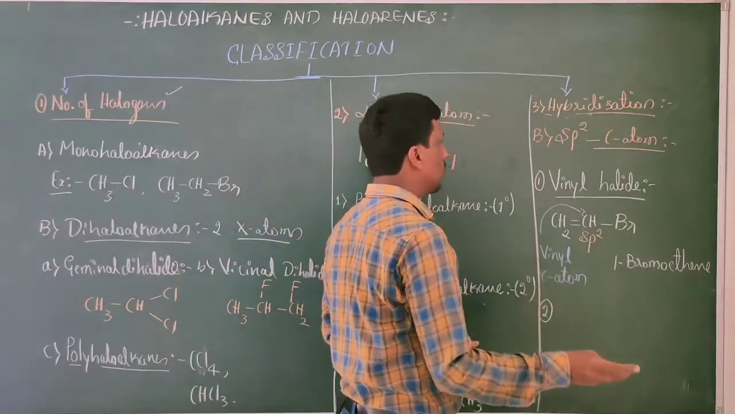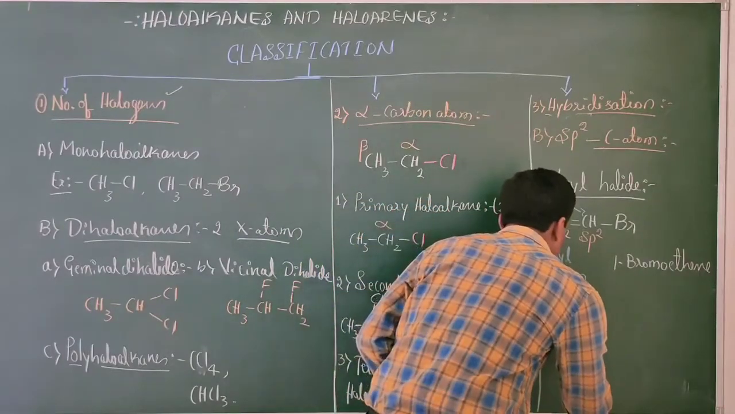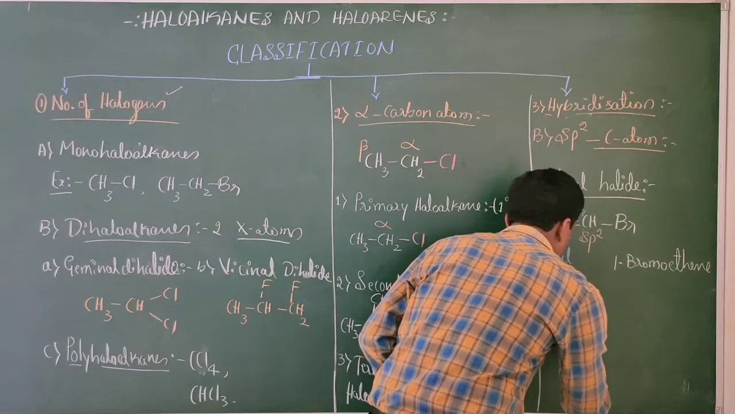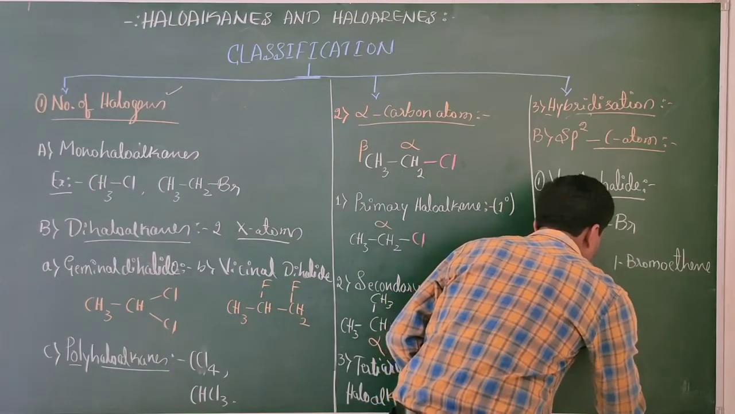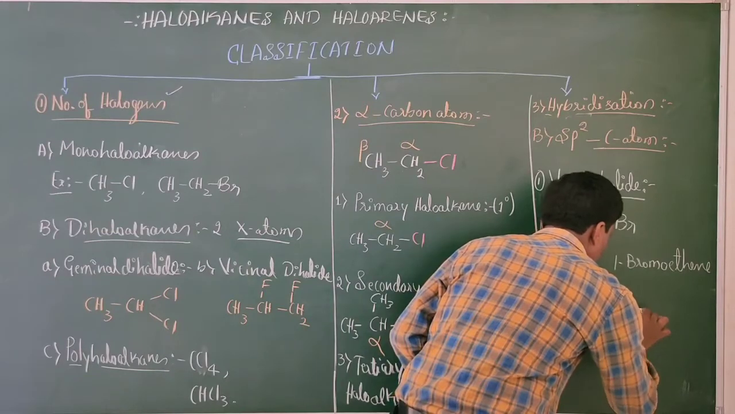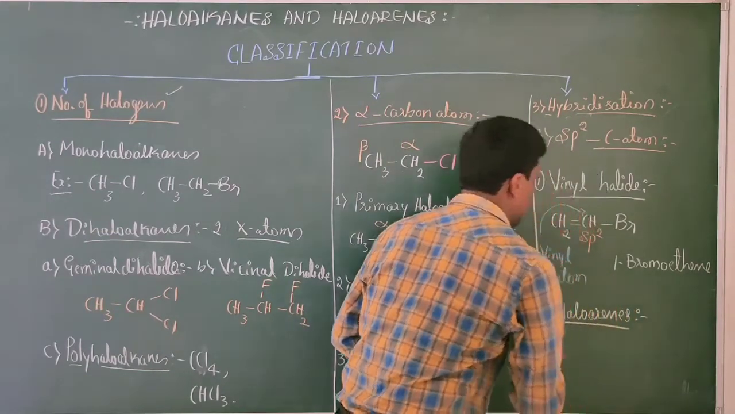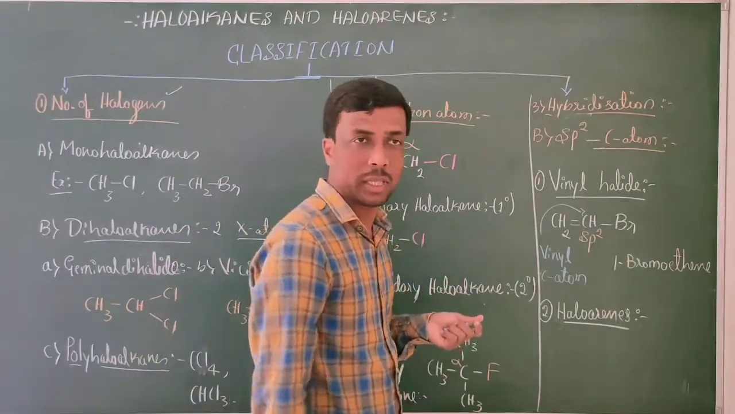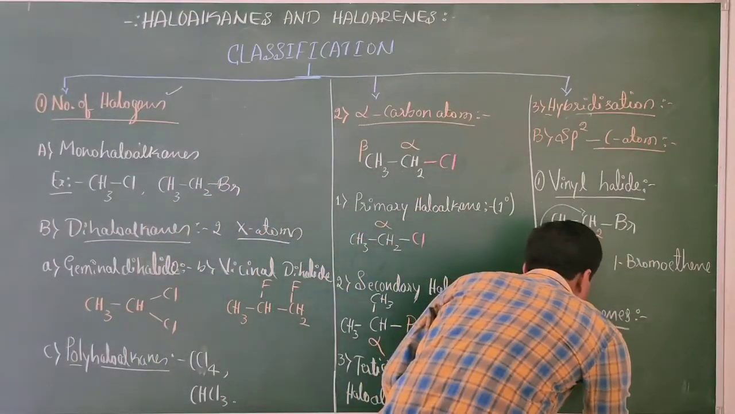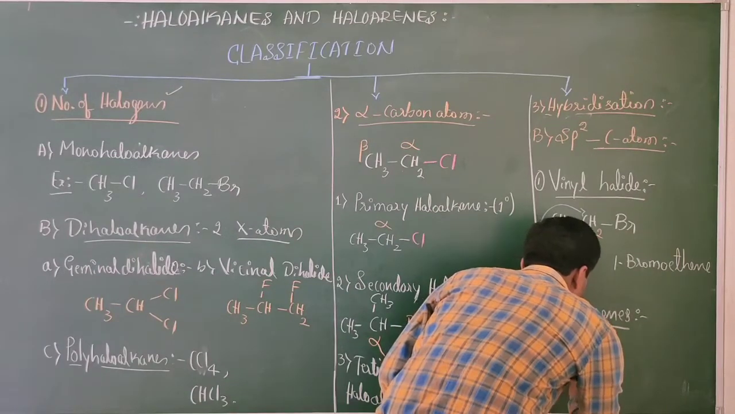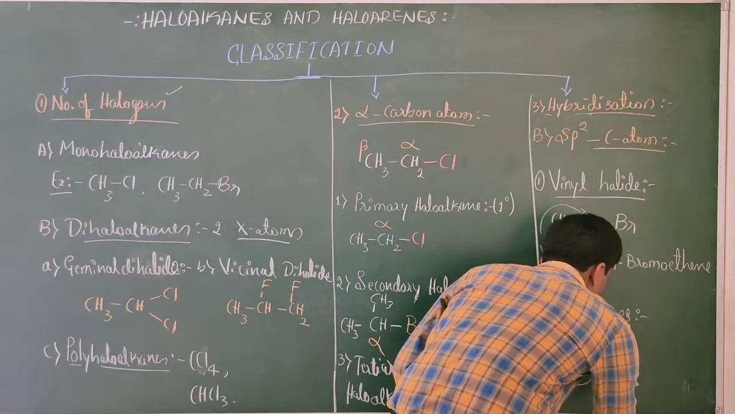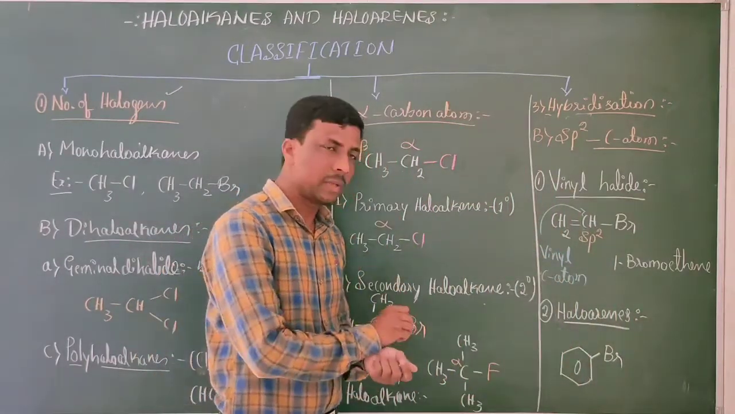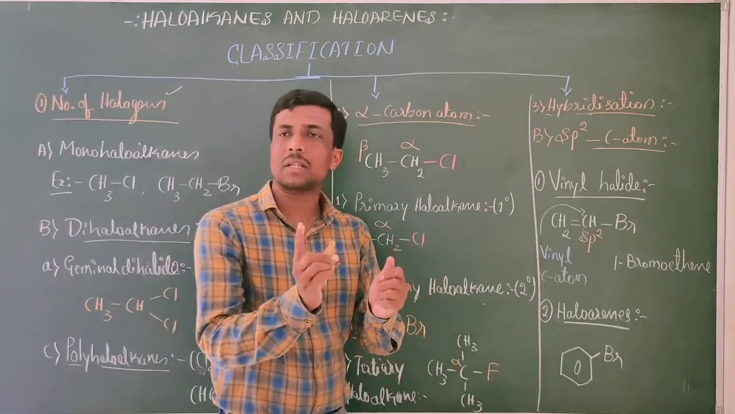Only two types are there. The second one is haloarenes. You will have compounds like this. Here the halogen atom is there. It is attached directly to the benzene ring.